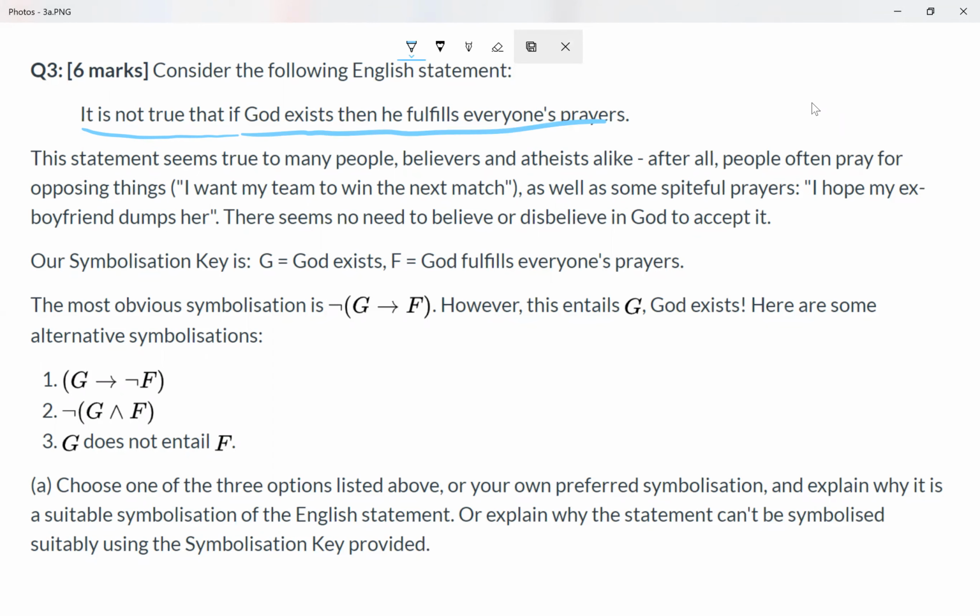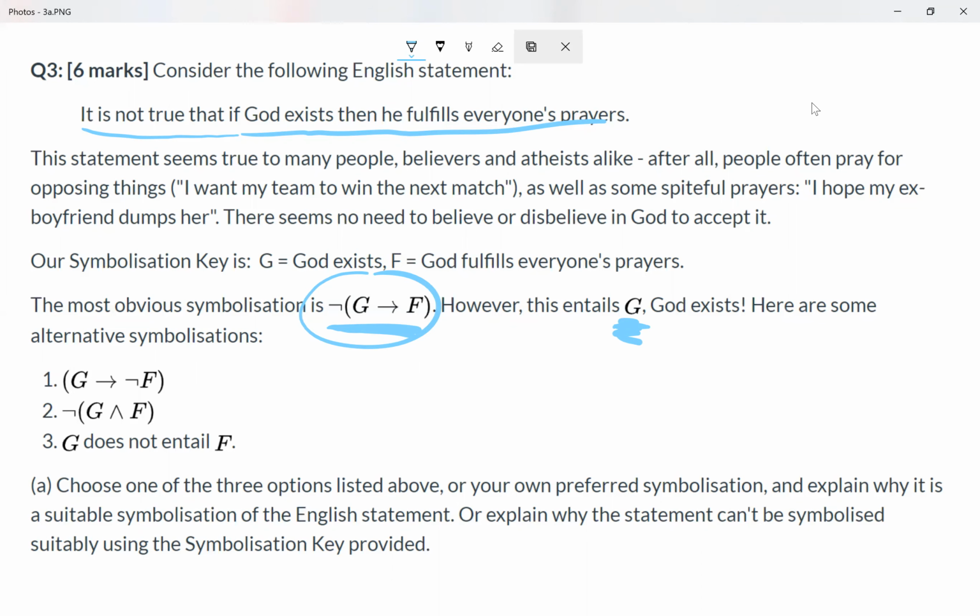So the most obvious symbolization is this, the negation of G arrow F. But the problem is that this entails G. So you can prove by truth tables or another method that whenever the statement is true, G is also true. And that is a problem because many people would affirm this statement who would not affirm G, that God exists. So that's why we have to search for alternative symbolizations.